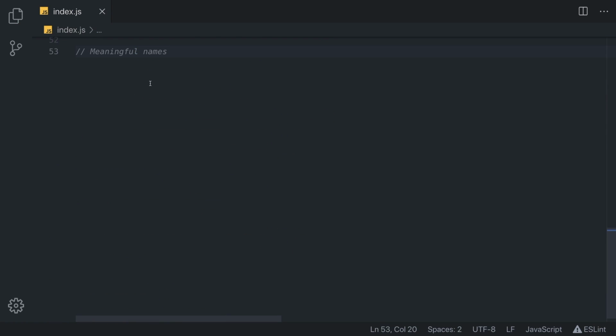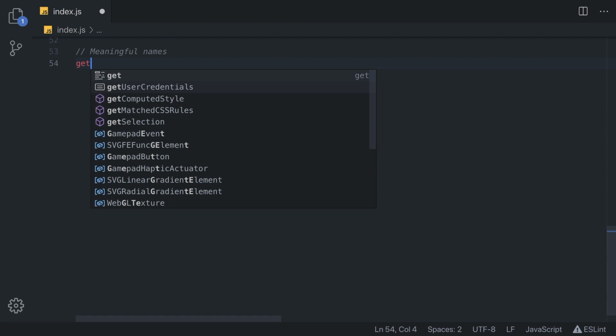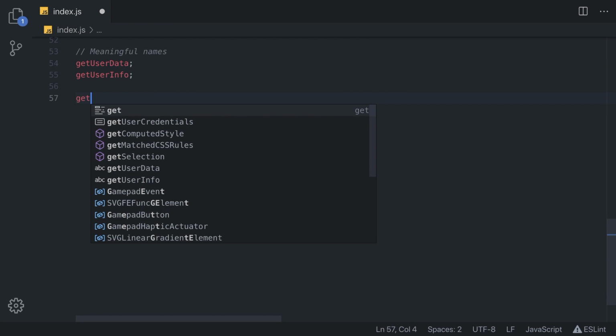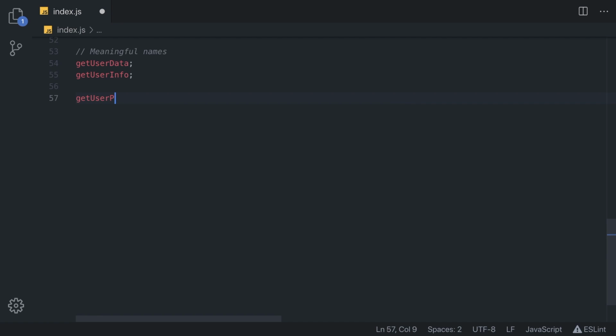Another important rule regarding variable naming is use meaningful names. It is important to use meaningful names to our functions, methods, and variables, and they need to express their exact meaning. So let's say we are fetching posts from some user. We can type get user data. For example, we can call a method fetching post like that, and we can also call get user info, for example. But what info or data are we actually getting? Much better way to name it is get user posts. With this, we know that we're getting exactly that, posts, nothing more and nothing less.